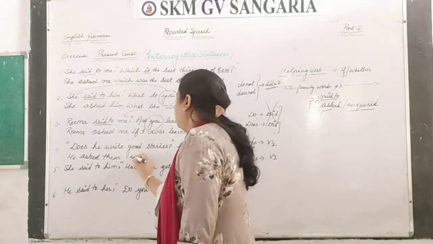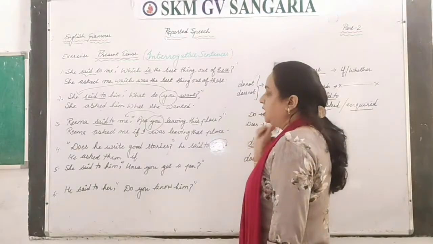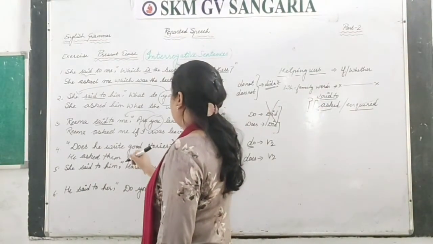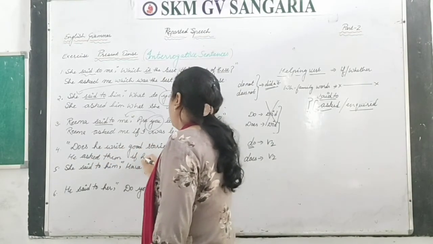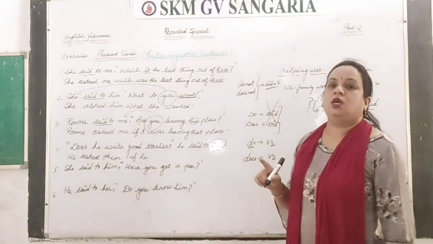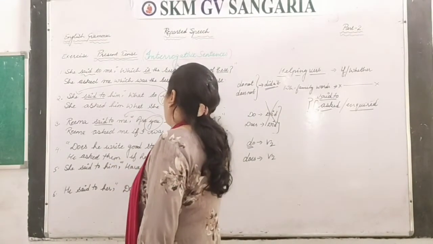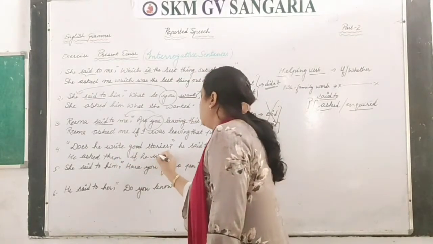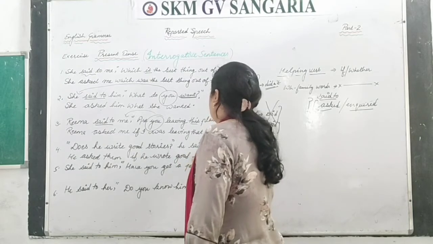Now if, okay, now this is them and he asked them. So if, does he write good stories? If he, because here he is there, so the third person, that does not change. So he asked them if he write, you will change into second form. So if he wrote good stories,